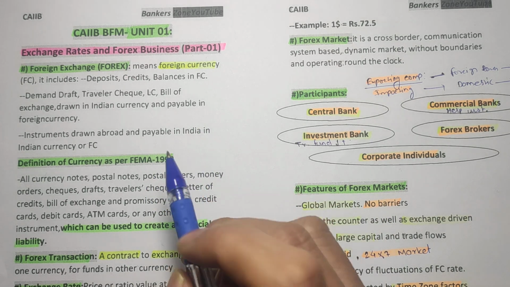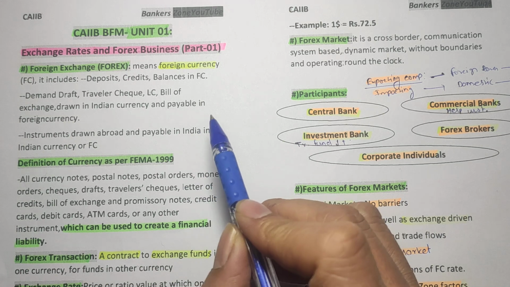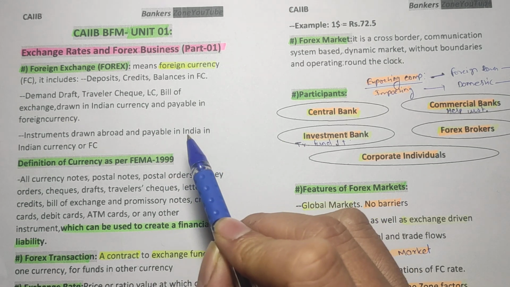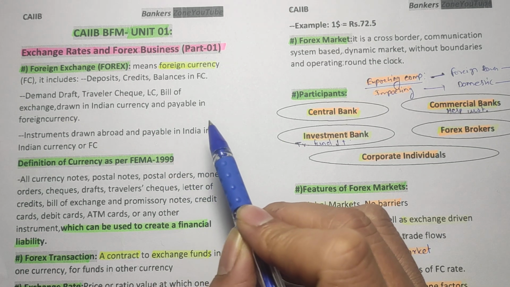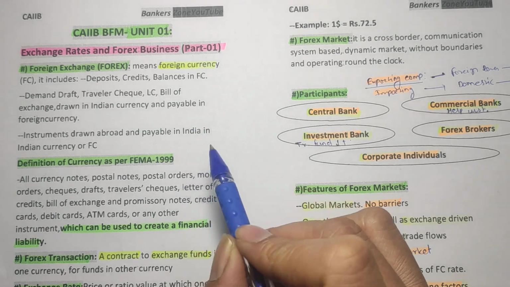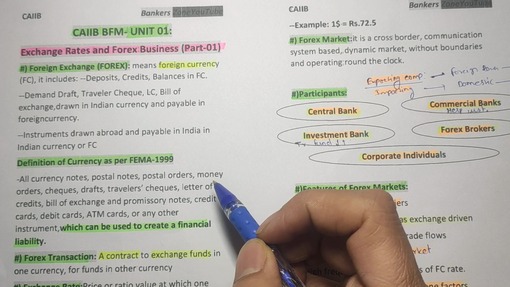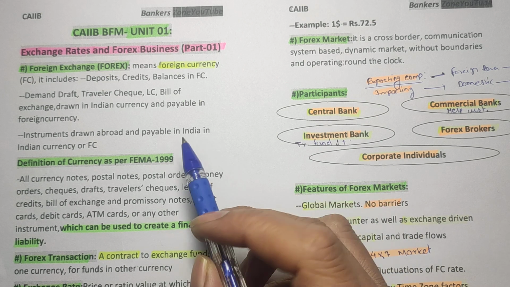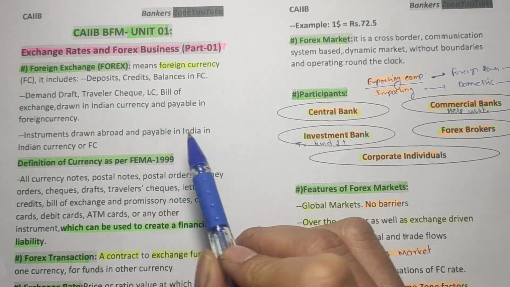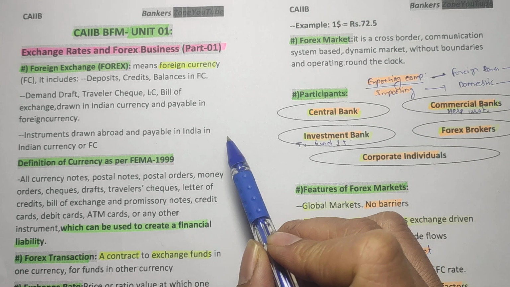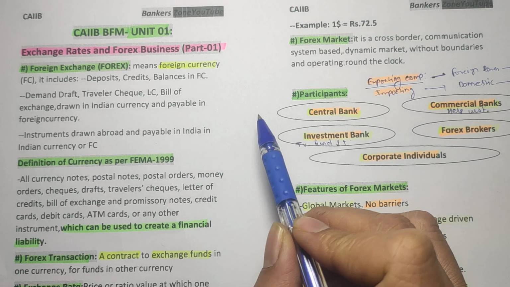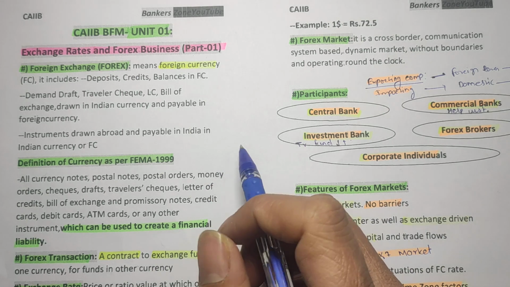So this module focuses on understanding the role of banking in this particular area, which is also called international banking. So friends, exchange rates and the businesses dealing in forex, that is foreign exchange, are two important aspects of international banking.